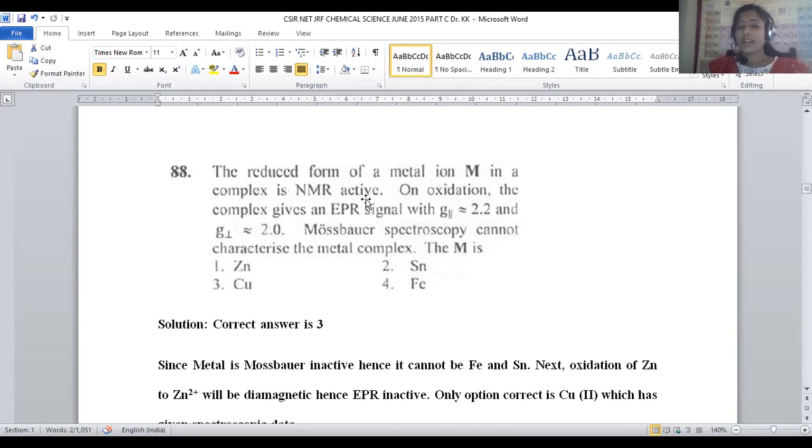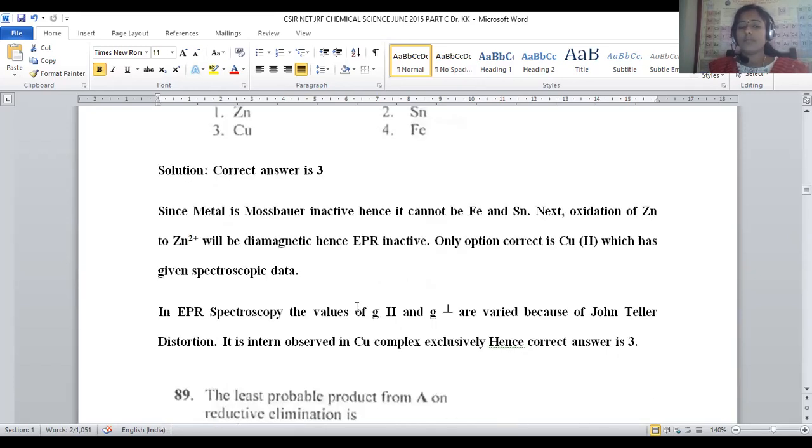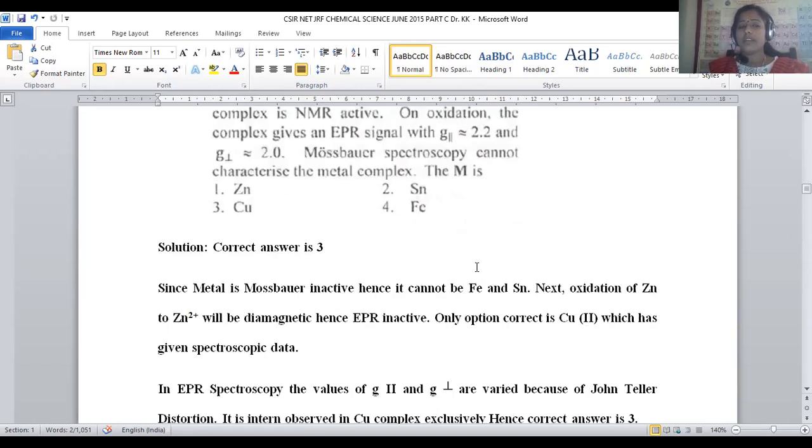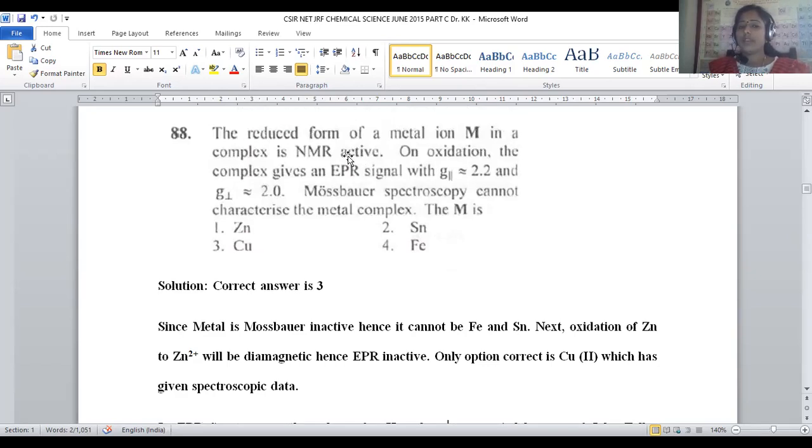NMR active. When will it become NMR active? When the nuclear spin value becomes non-zero. That is given for copper. For copper, what is the spin value? It will be 3/2, right? So here it will become NMR active. This is satisfied by copper. Now let us move on to EPR. When will there be a change in the g values, parallel and perpendicular? When the compound participates in Jahn-Teller distortion, being a kind of asymmetric eg orbital.